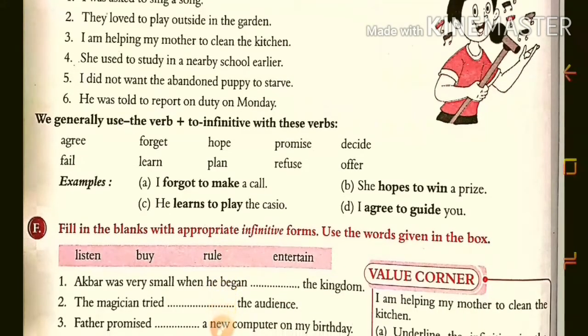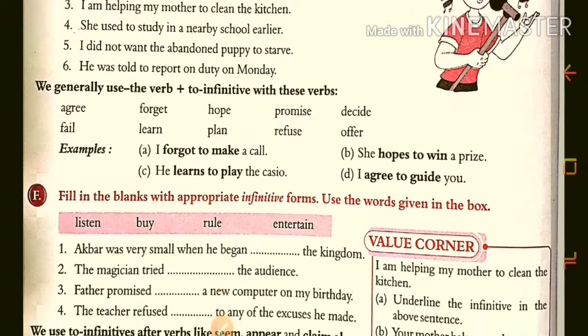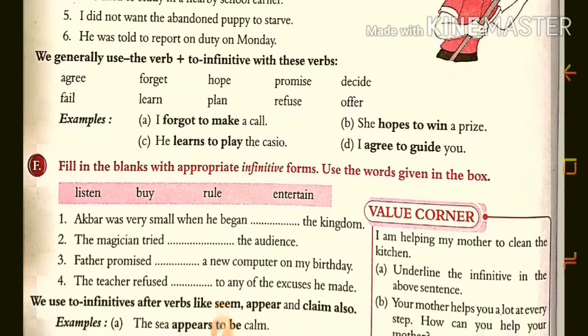Now here we generally use the verb plus to-infinitive. Which verbs are coming with the verb plus infinitive form? Agree, forget, hope, promise, decide, fail, learn, plan, refuse, offer. With these verbs we are using the infinitive form. For example, I forgot to make a call.